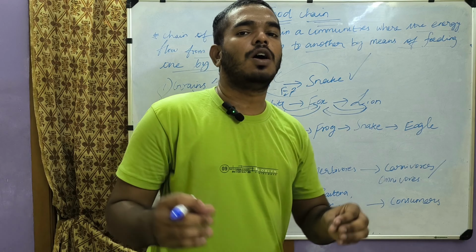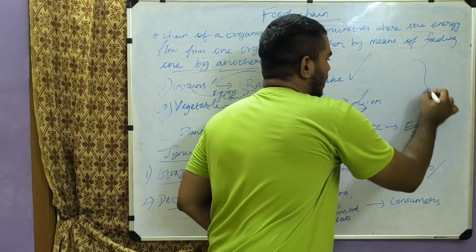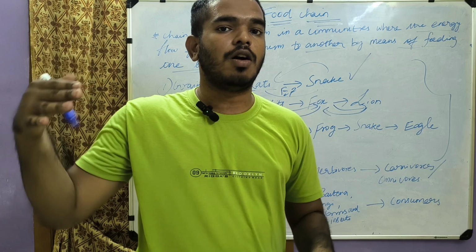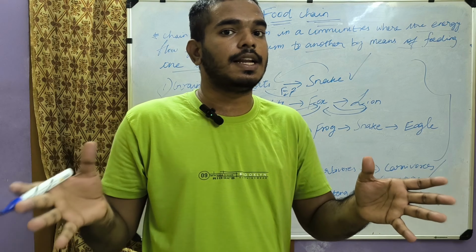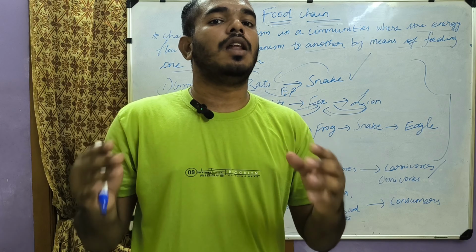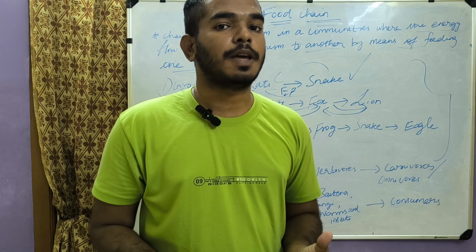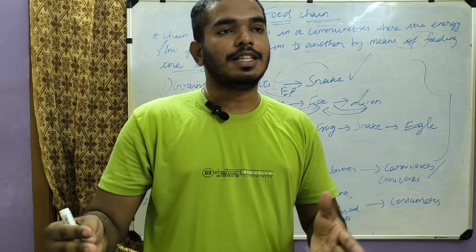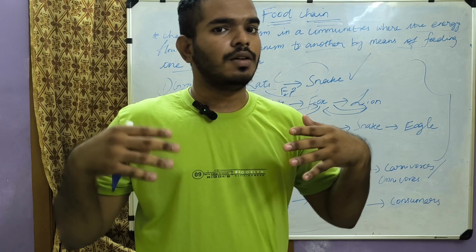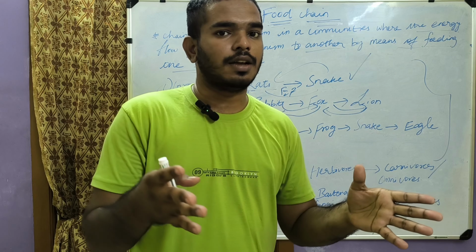In these types of food chains, not all the energy will flow from one organism to another organism. As already said in the previous videos, some energy will be lost due to respiration. Some energy will be lost in all the organisms. For example, take human beings running.